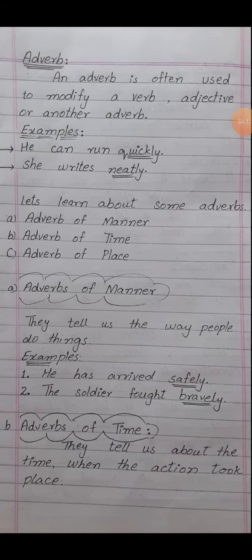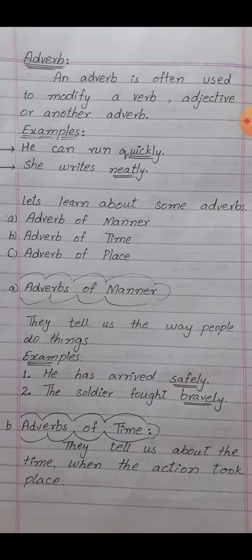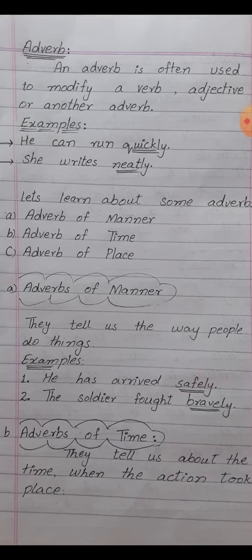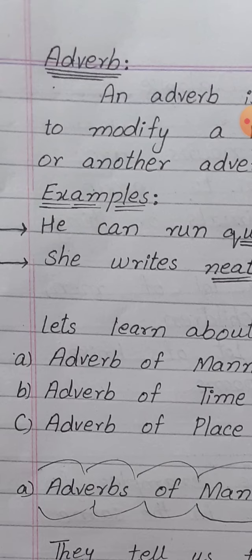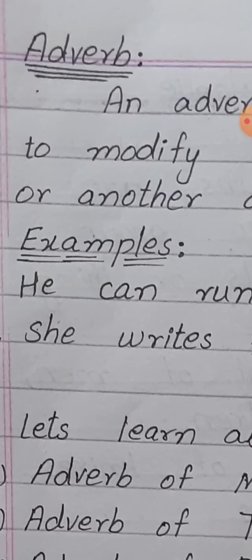Next, the main point of this exercise is adverb. Adverb, by its name we will discuss the adverb as a word. Follow the word ad, verb.